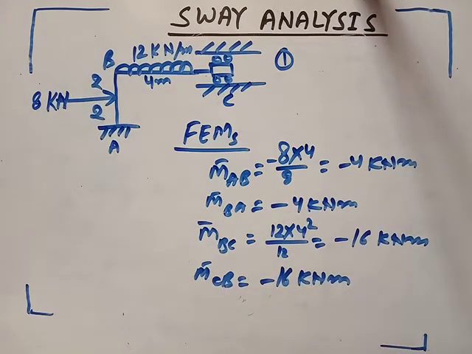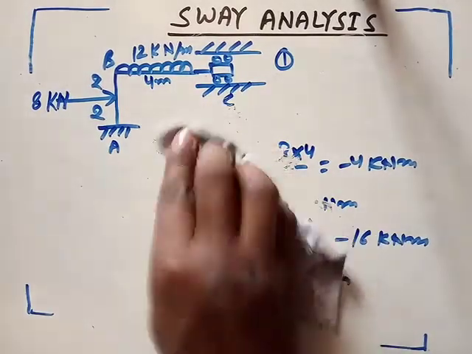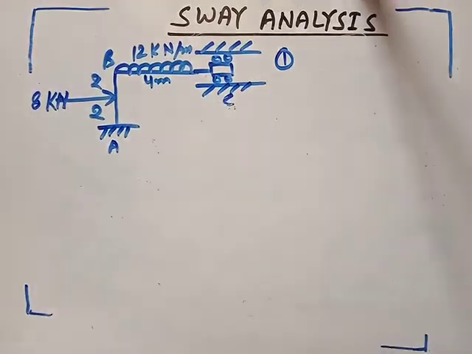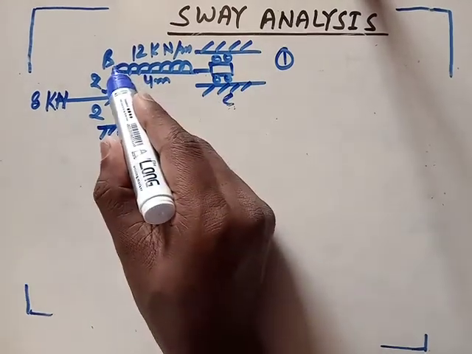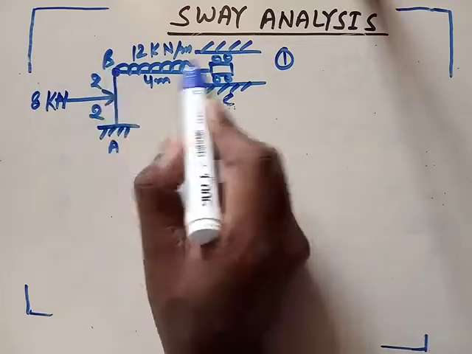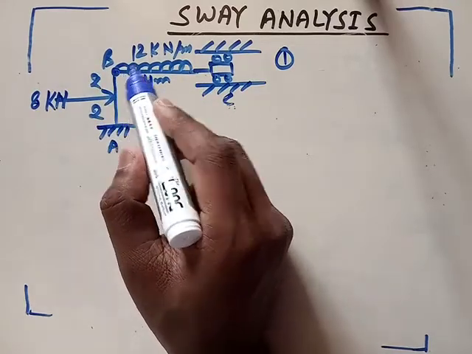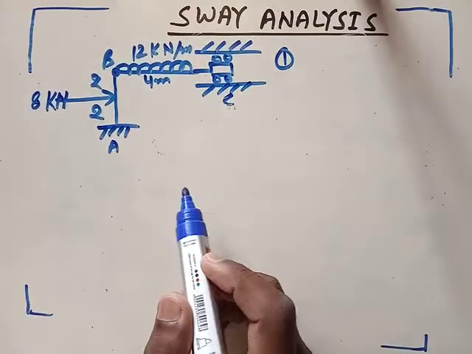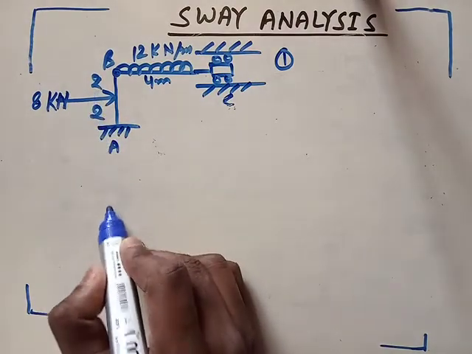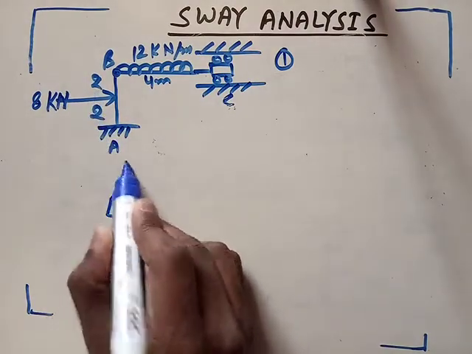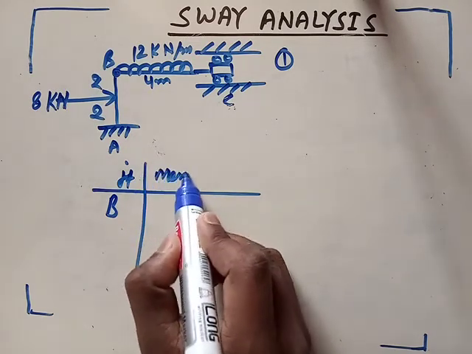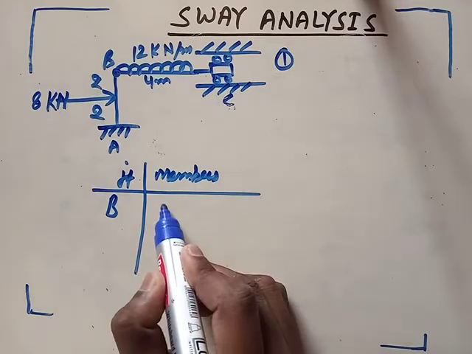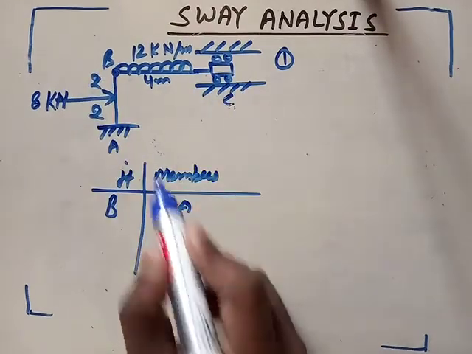Next, we have to find the distribution factor. We find the distribution factor for the joint which has more than 2 members. Here at joint B we have more than 2 members, so we will find the distribution factor for joint B only. For joint B, members are BA and BC.